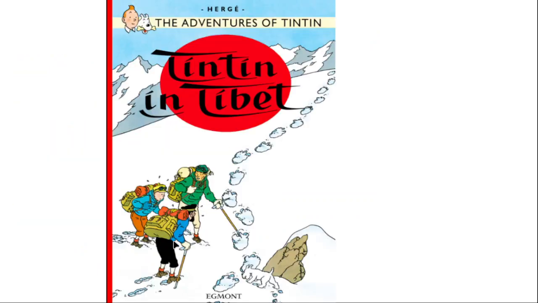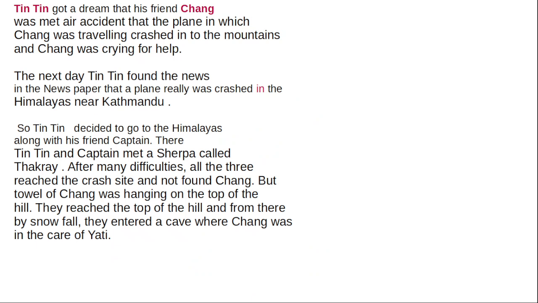To understand the tin valencies, I am linking the story of Tintin in Tibet, a very popular comic book, very interesting one. I briefly explain the story of Tintin. One day he suddenly got a dream. In that dream, he found that his friend Chang was in an air accident, and the plane had crashed. Chang was helpless in the mountains and was crying. That was the scene in the dream of Tintin.